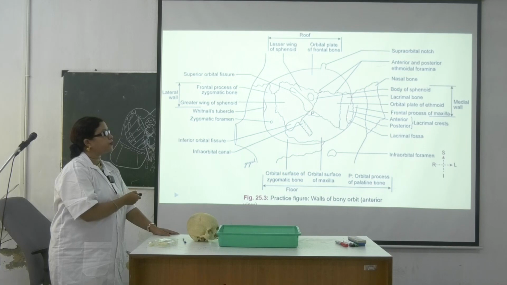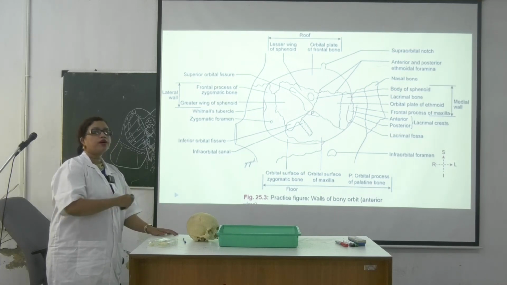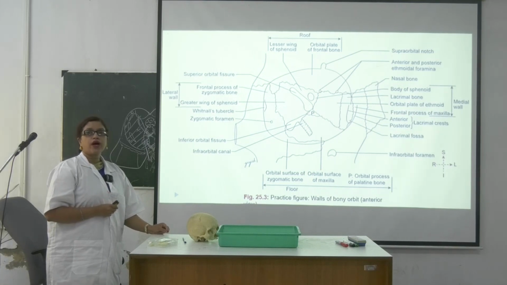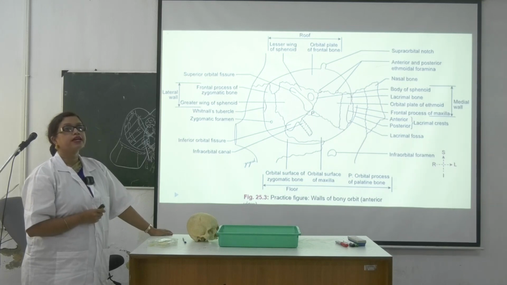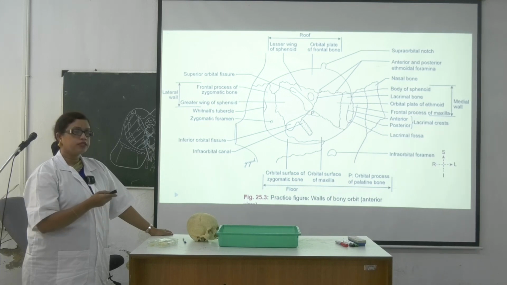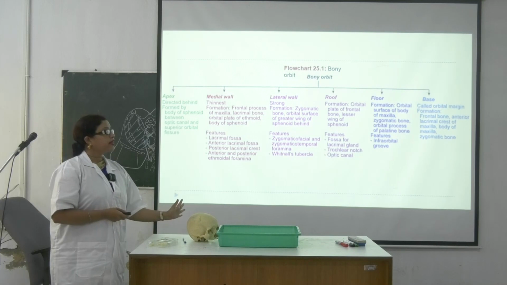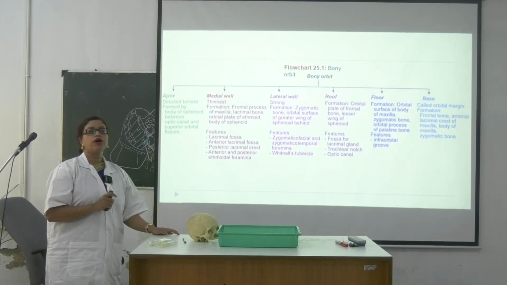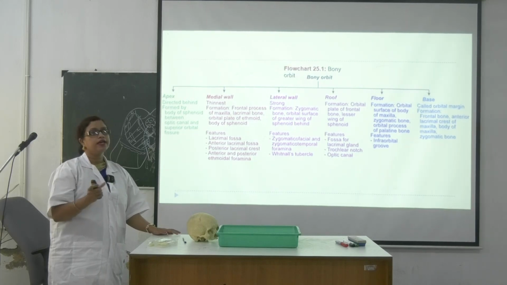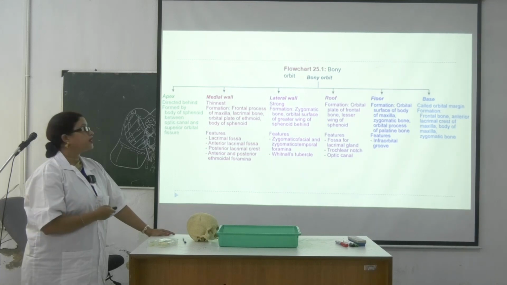আরেকটা ইম্পর্টেন্ট থিং ইজ, where you are seeing this orbital plate, square shape ethmoid, just posterior that, কেন এখানে it is already broken? It is paper thin. Why? Because just posterior to that there is a situation of ethmoidal air sinus. Okay, so now they have told everything I have discussed. Suppose orbital cavity came, so you have to tell everything about the boundaries, then you have to tell the apex, then base, then floor.